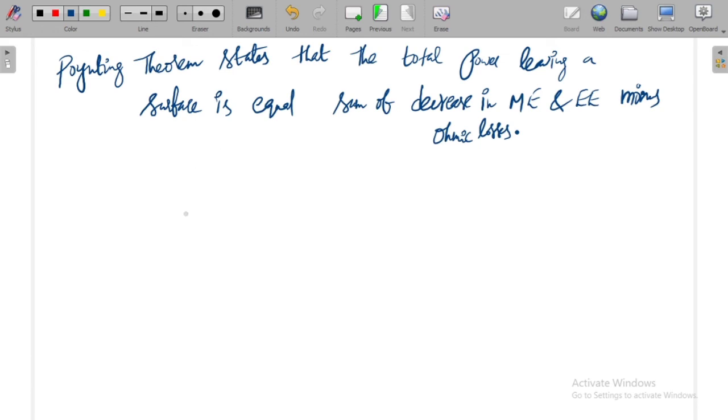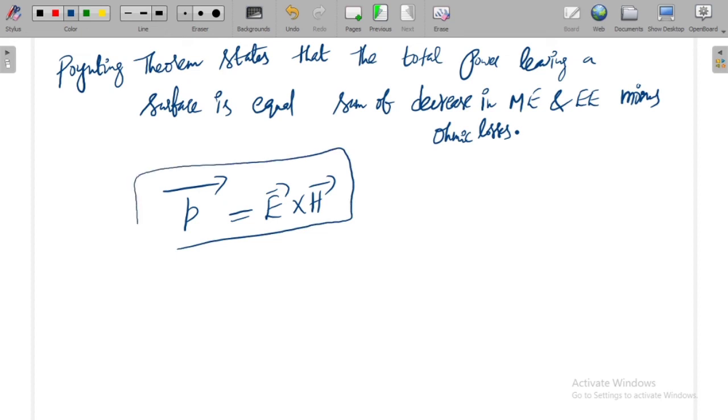And what is the Poynting vector? The Poynting vector P bar is equal to E bar cross H bar. This is called the Poynting vector. Right? This is called the Poynting vector. Now, how can we call this the power? This product, how can we call this power?